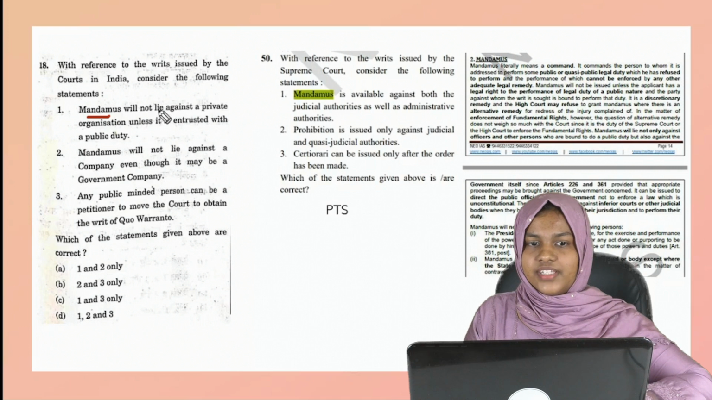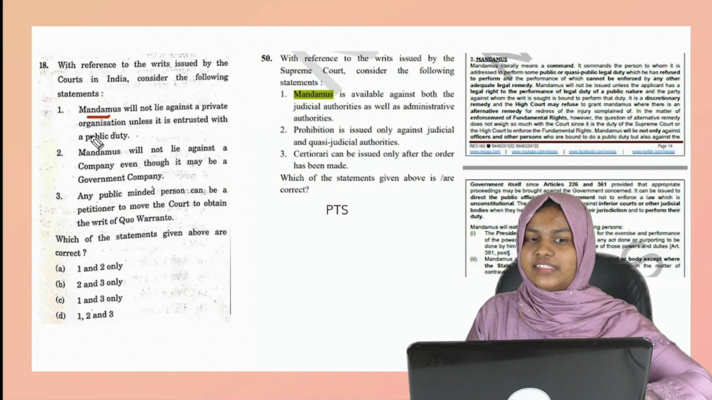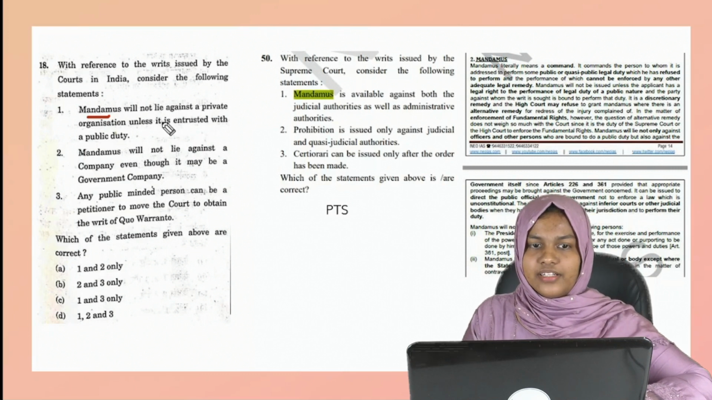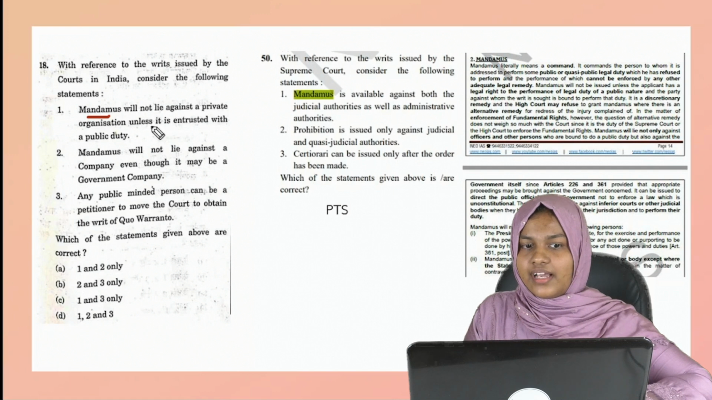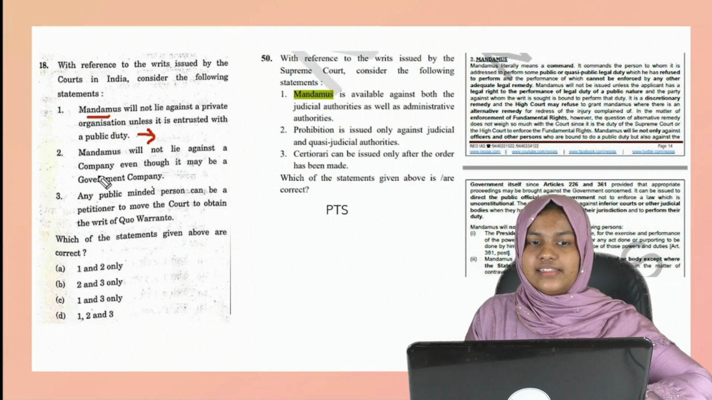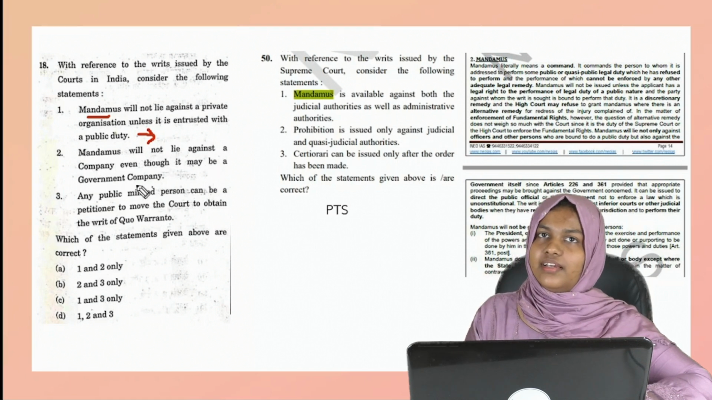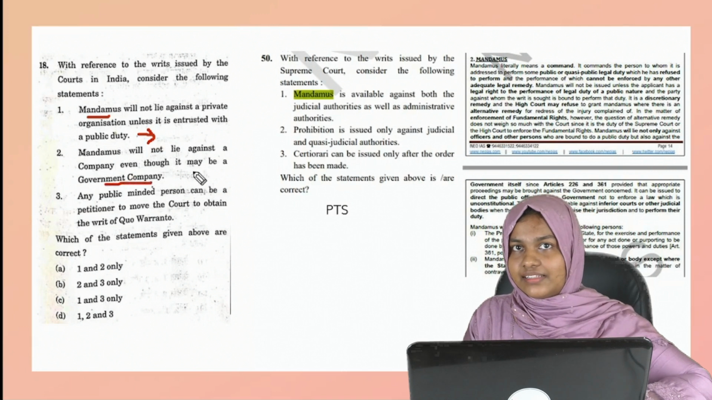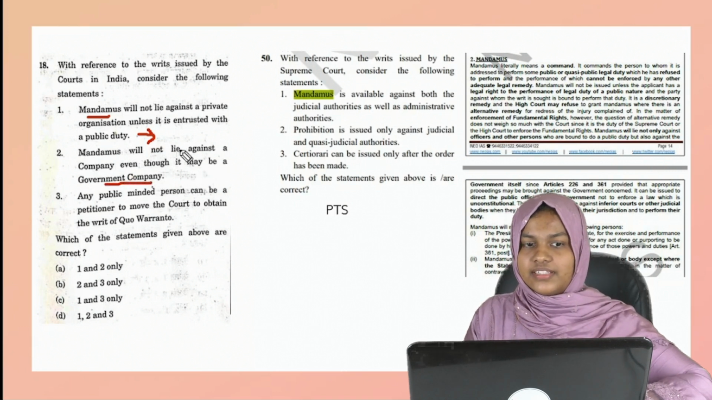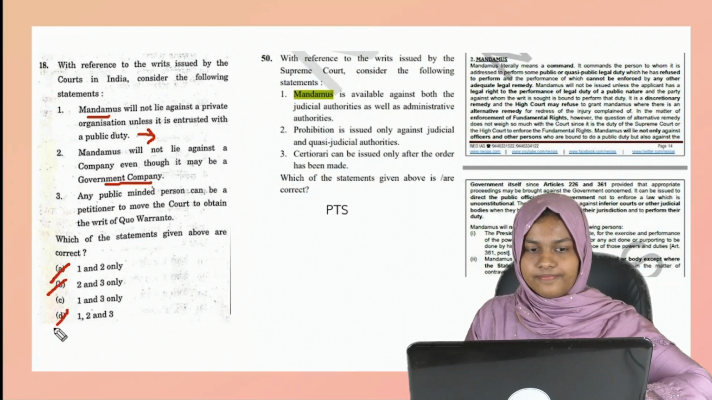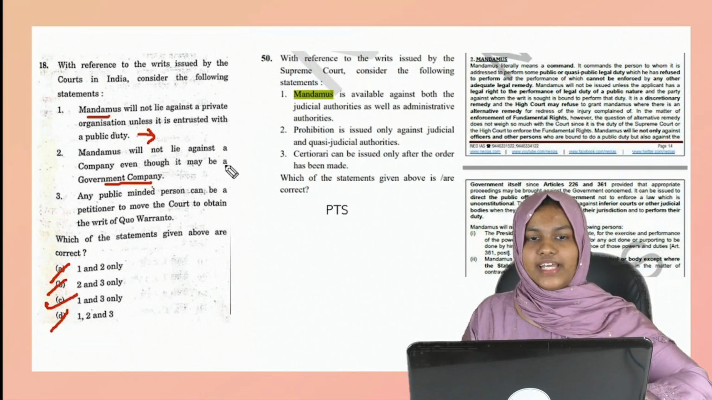So the answer is, it is against public authorities or public office. It will not lie against a private organization unless it is entrusted with a public duty, that is, any public PSUs or public offices. It will not lie against a company even though it may be a government company. So if we know that it is issued against a public authority, all the three statements are eliminated. C is the answer. So, that is regarding mandamus.